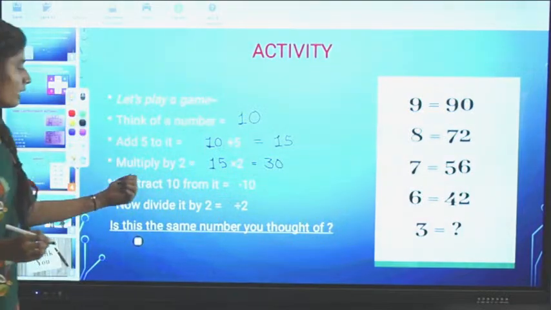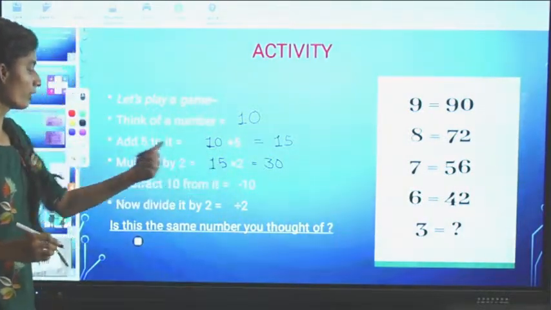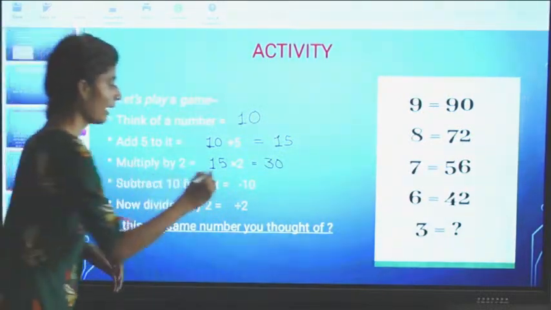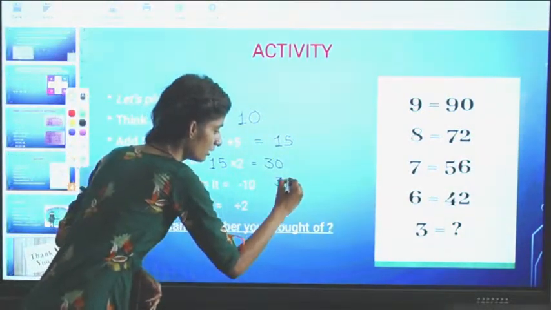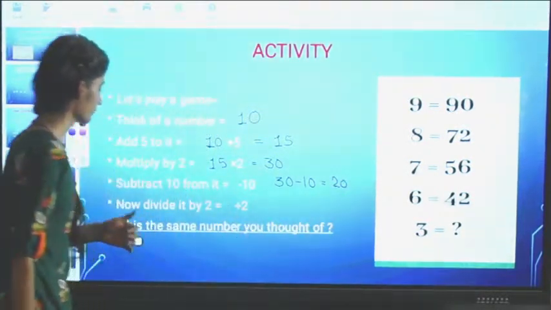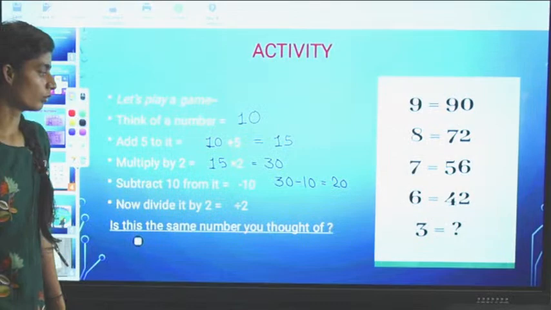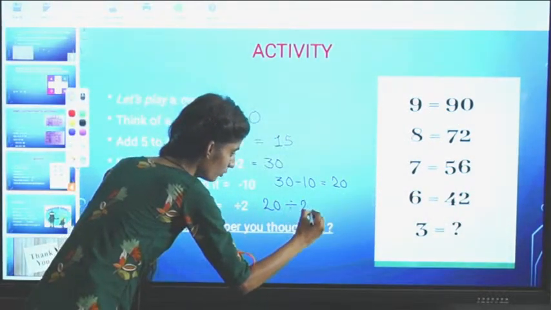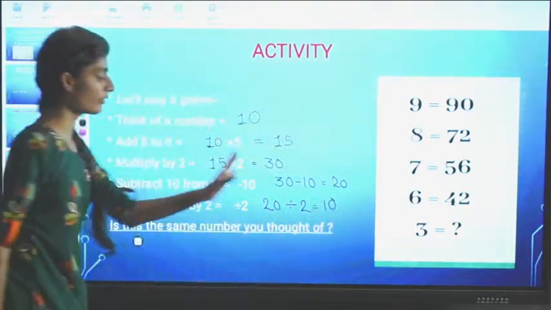Okay, 15, we have multiplied by 2 and got 30. Now subtract 10 from it. Whatever you have got, I have got 30. Subtract 10 from it. So 30 minus 10, 20. Now divide it by 2. I have got 20, and 20 divided by 2 gives 10. That is the final answer.